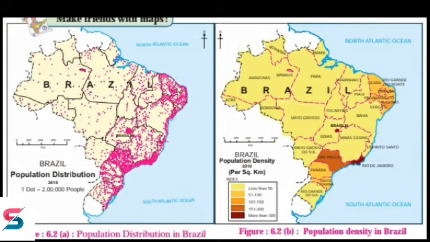In the further videos, we shall study the population composition. In that, we will study sex ratio, age and sex pyramid, population growth rate, life expectancy, and literacy rate in both Brazil and India. I hope you have understood this very well. Thank you.